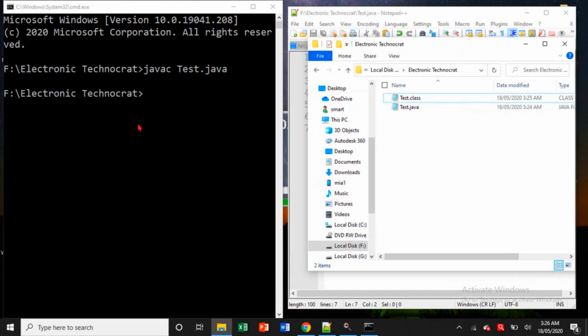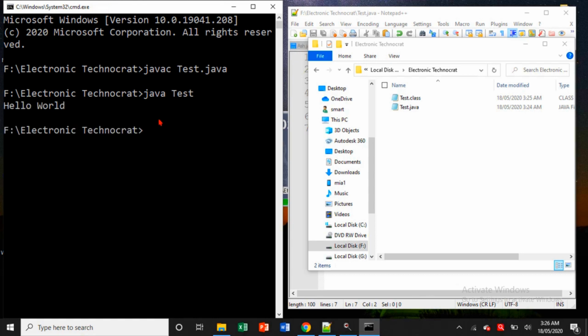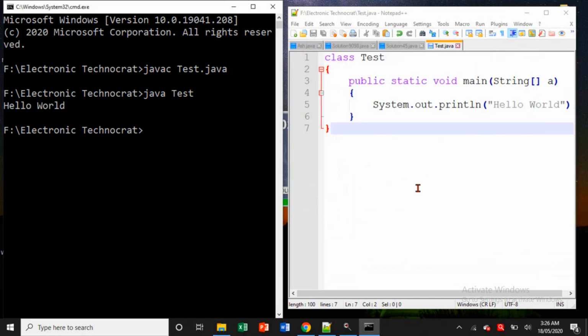Now let us give this same .class file to the JVM with the command java and the class file name, which is Test, and hit enter. So now it is showing Hello World. Is that clear? It is so easy.